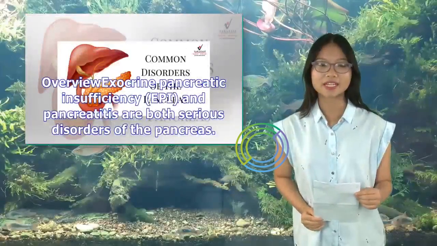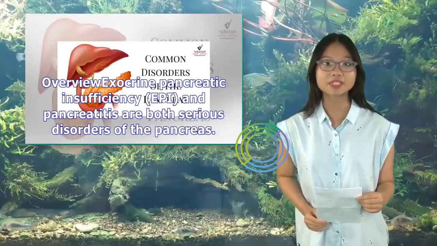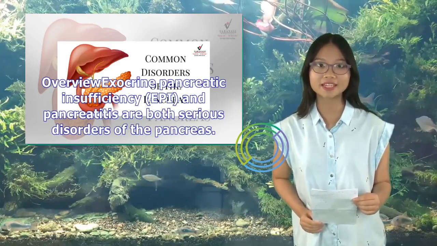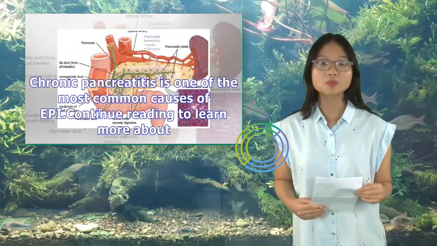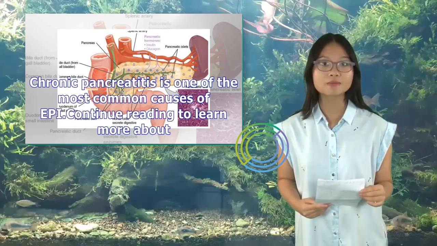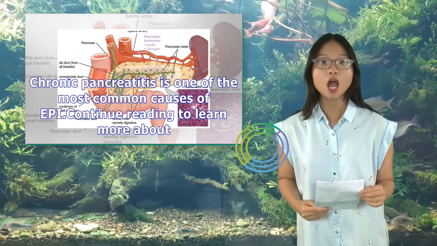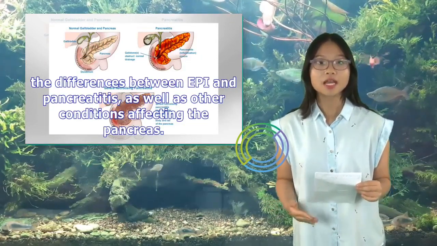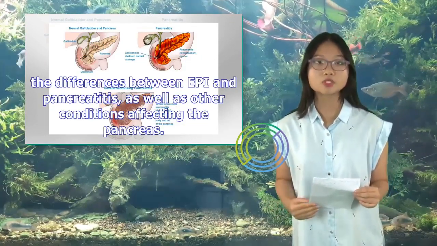Overview: Exocrine pancreatic insufficiency, EPI, and pancreatitis are both serious disorders of the pancreas. Chronic pancreatitis is one of the most common causes of EPI. Continue reading to learn more about the differences between EPI and pancreatitis, as well as other conditions affecting the pancreas.